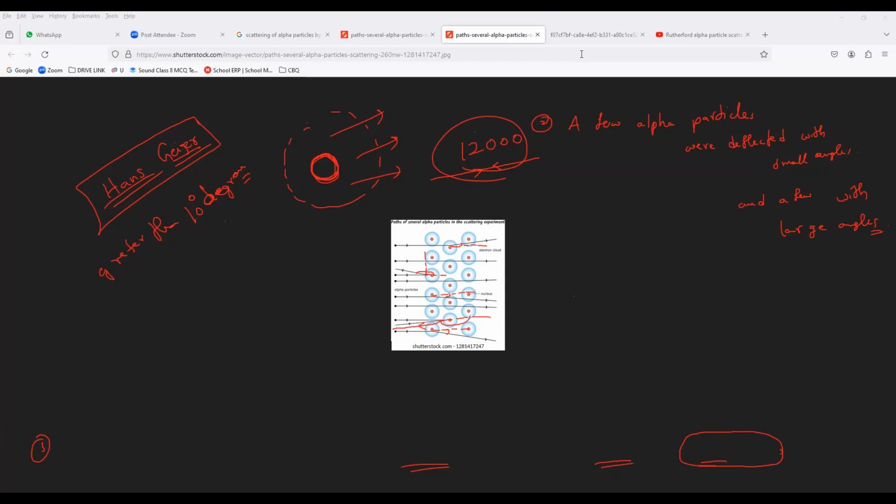But he did not expect such large deflections. Actually, Mr. Rutherford was passing helium 2 plus. Am I right, everybody? What is the atomic mass of it? 4 u. Right or wrong? So it is a greater mass.